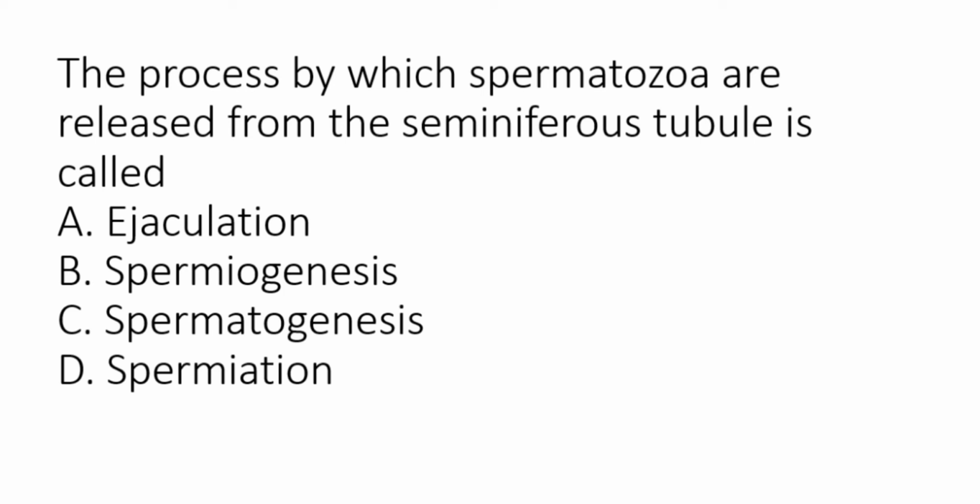The process by which spermatozoa are released from seminiferous tubule is called spermiation. Here ejaculation is the semen being released out after coitus. Spermiogenesis is the transformation of spermatids into spermatozoa. Spermatogenesis is the process of formation of sperms, and spermiation is the release of sperms from the seminiferous tubules.